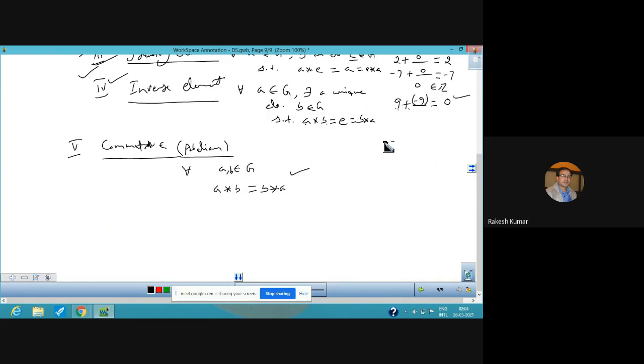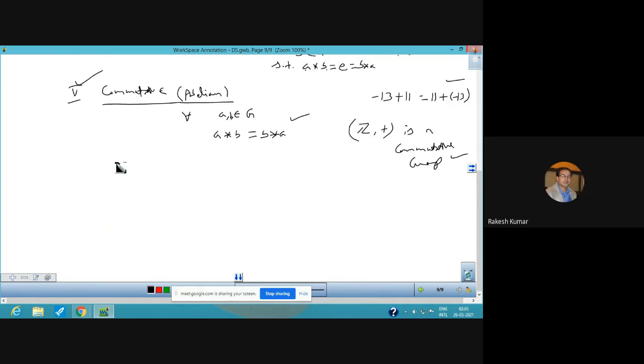So we can take the example of integers also. Suppose I take -13 and 11. So -13 plus 11 should be same as 11 plus -13. And it is so, both sides are always same. So we can say that this property is also holding for all the elements of the integer. So we can say that Z together with the addition operation is a commutative group, because this is the additional property, commutativity. So it becomes a commutative group.